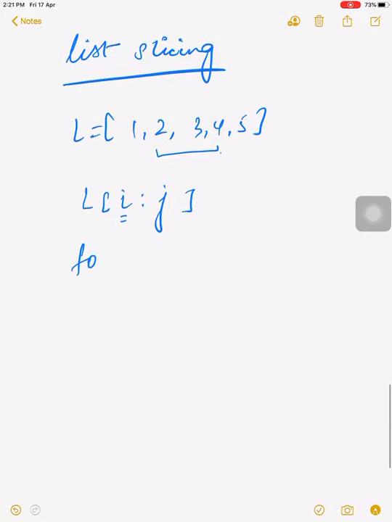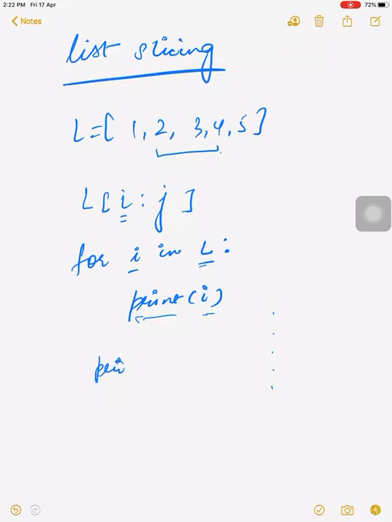Same as a string, we can also traverse a list using the for loop. How do we work with the for loop? For example, this is our list. We can write for i in L, where L is the name of our list, print i. Now what will happen? All the elements of the list L will come into i one by one, and whenever we print i, the value of the variable will be printed. But the main thing you have to remember is that it will print vertically.